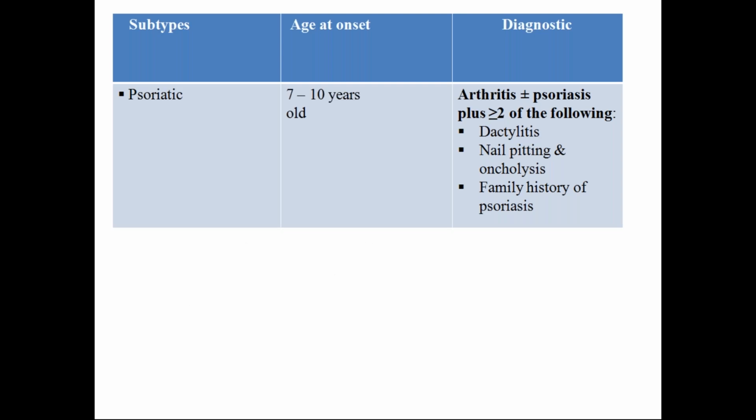In psoriatic arthritis, age of onset is usually 7 to 10 years. We see arthritis with or without psoriasis, because skin lesions will be there initially followed by arthritis, or arthritis will be there followed by psoriasis, with any of the following like dactylitis, nail pitting and onycholysis. An important thing is family history of psoriasis in a first degree relative; one should not ignore the family history of psoriasis to diagnose this entity of psoriatic arthritis.